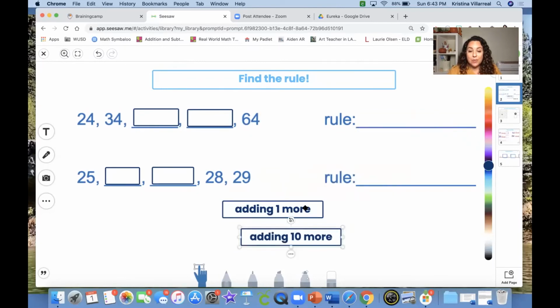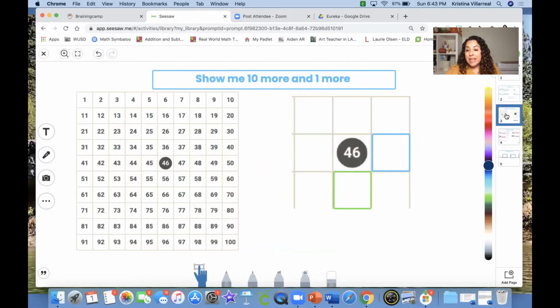And then we have the other one, 25, 28, 29. So after you fill in these little squares, you're going to tell me what the rule is by dragging it to the line. The next one we have is a hundreds chart. I have the hundreds chart here for you. So I want to know what's 1 more. Remember, I have this blue square here.